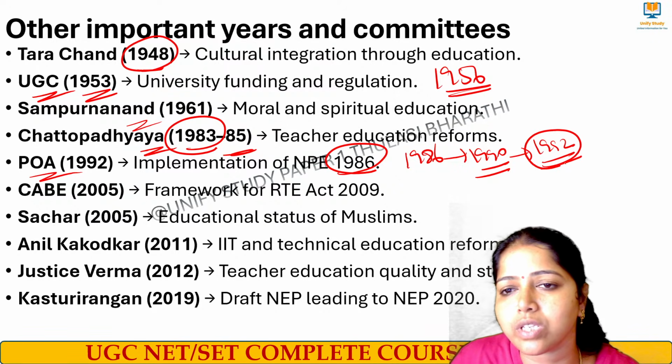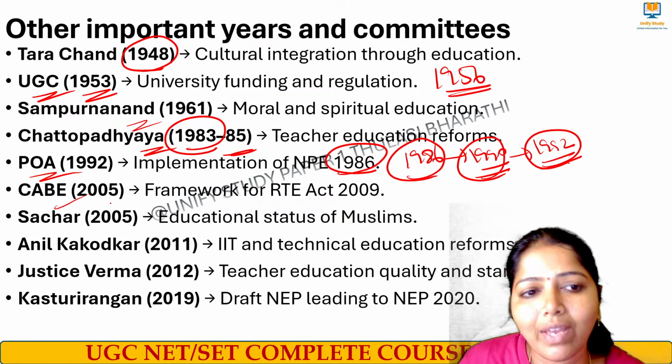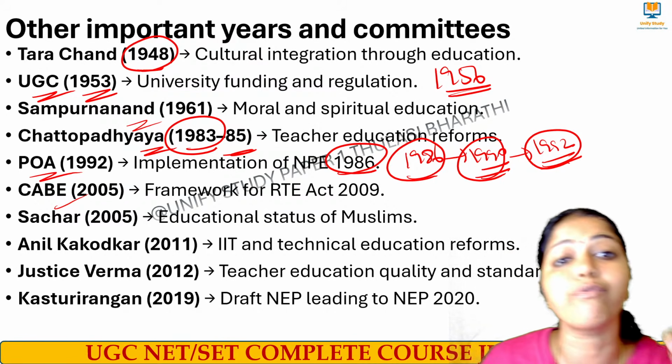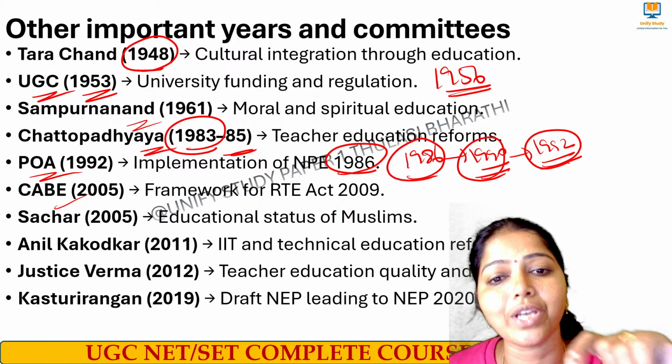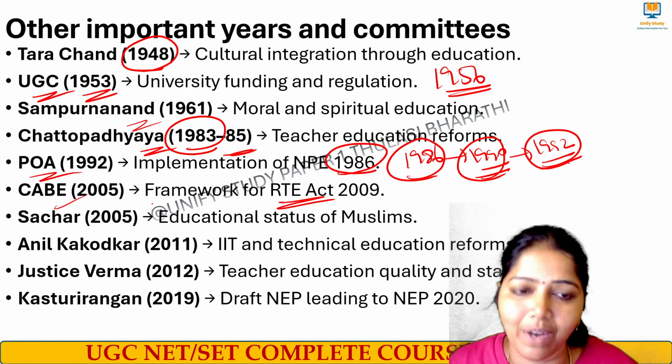So that was proposed in the program of action. So three things we have to remember. Don't forget. Then we had CABE, the Central Advisory Board of Education, in the year 2005. They gave a framework for the Right to Education Act 2009, and that was being framed at that time.